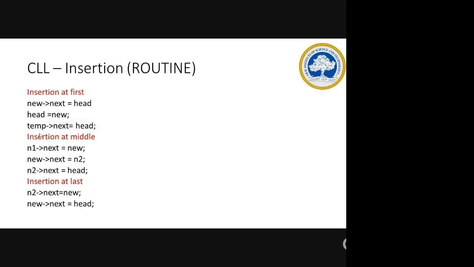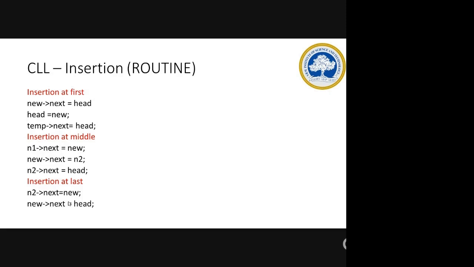Only this line here is the added line: temp of next is head. Here, N2 of next is head. This is the added line. Similarly, in the last node, new node of next will be the head. This is the added line for the singly circular linked list, I'm telling.